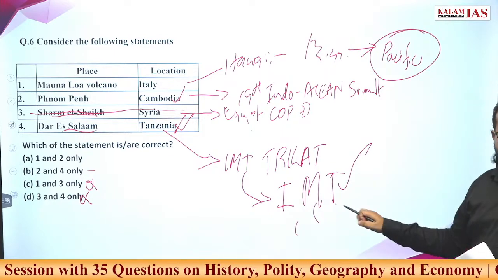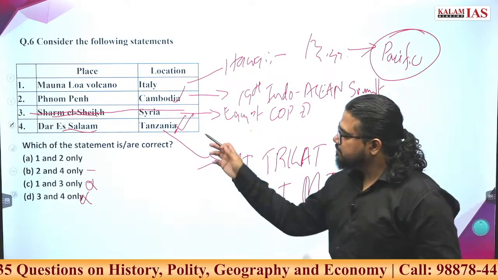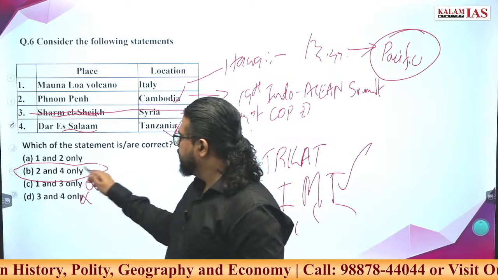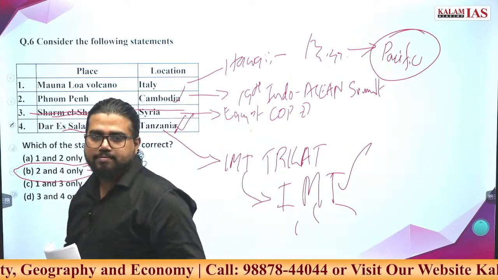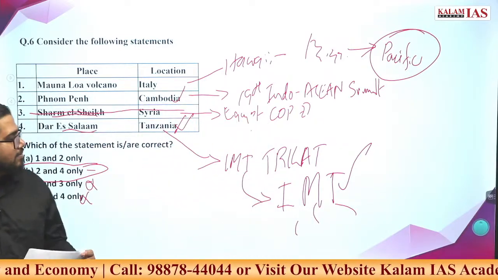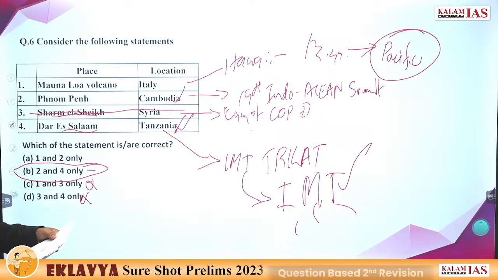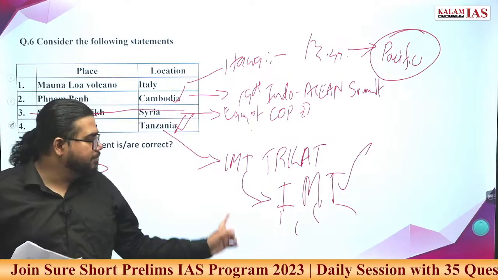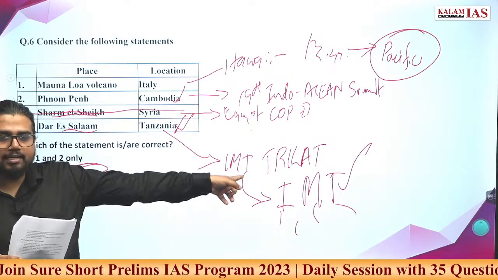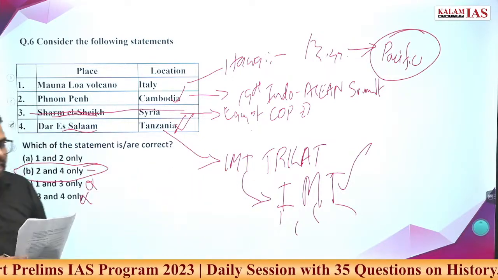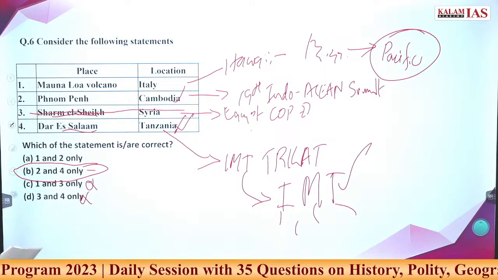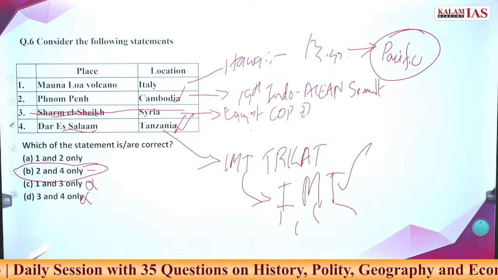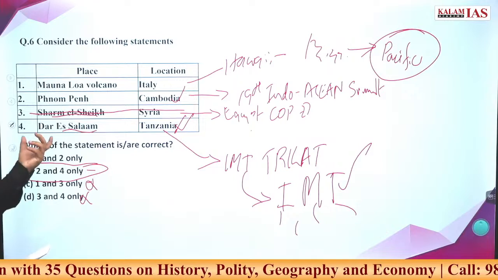India, Mozambique and Tanzania. So the answer here is B, that is 2 and 4 only. IMT is for India, Mozambique, Tanzania. Trilat is for trilateral exercise. Here it happened now.